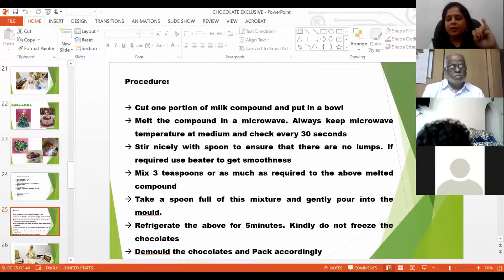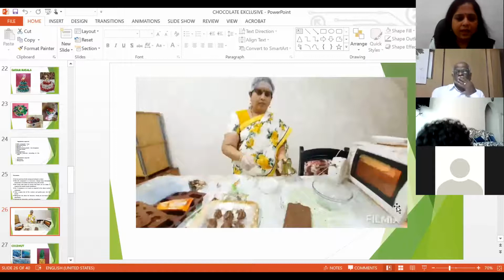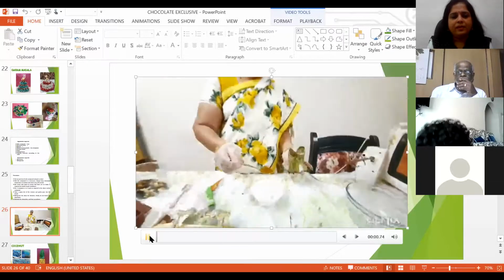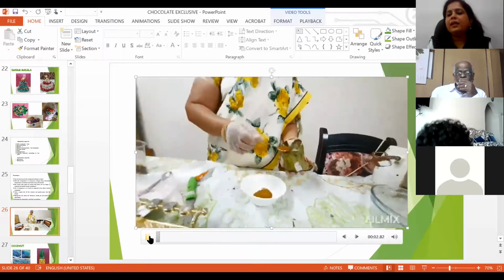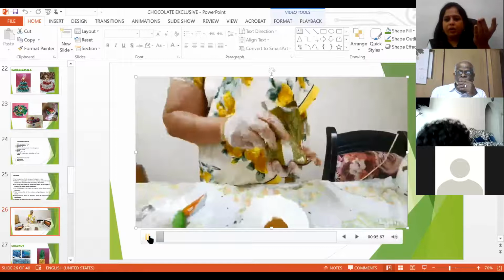Either you can go for garam masala, or you can use even chili flakes, which they put on pizza. Those chili flakes you get as a packet, you can use that also instead of garam masala. So now the procedure is very simple. I'm adding that garam masala powder. How much you have to add depends on your taste.